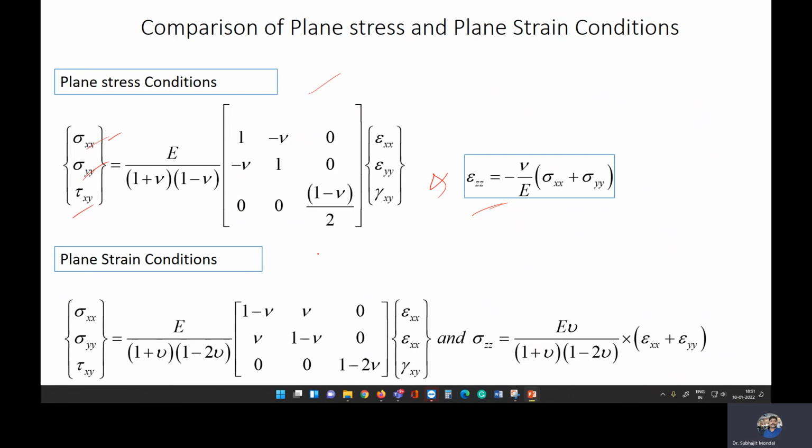Similarly, in the plane strain condition, we will have a strain in one plane, along with a stress in the other principal direction. So this is basically the plane stress condition and the plane strain condition. I hope you got some idea. Thank you.